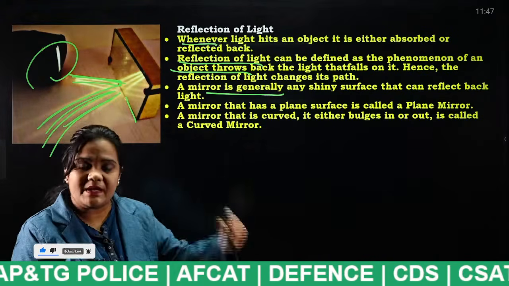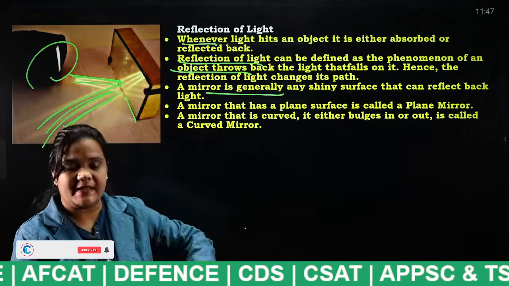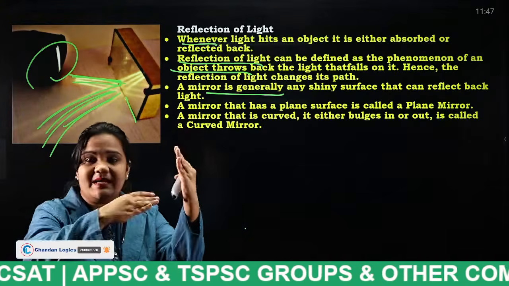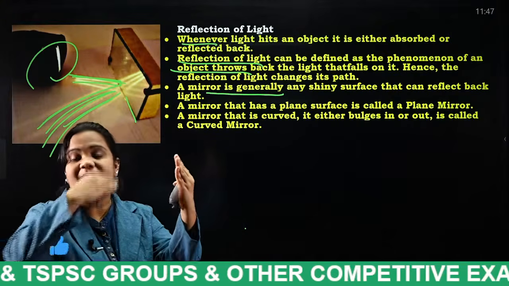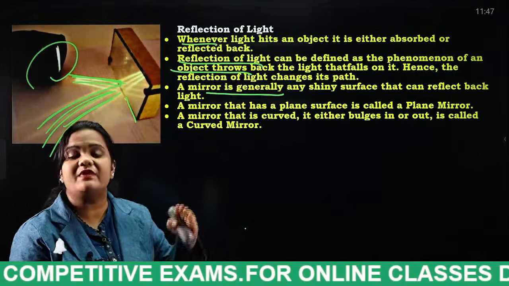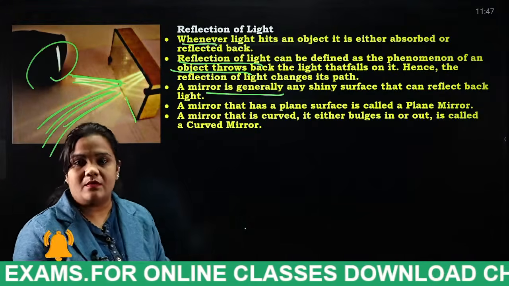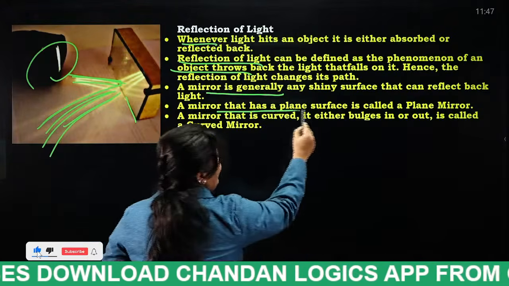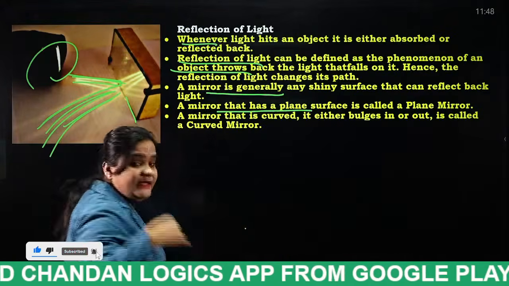Why are we using a mirror, students? In order to see our image, we use a mirror. Why? Because when the light hits that mirror, it reflects back the same image which appears on the mirror. So for that purpose we use a mirror, to look at how we are. And a mirror that has a plane surface is called a plane mirror.